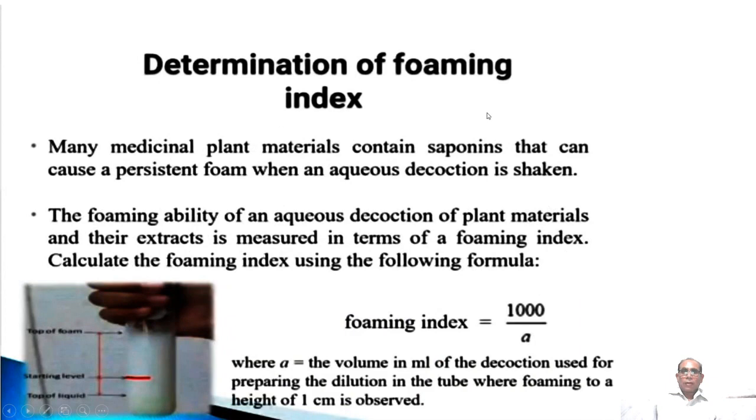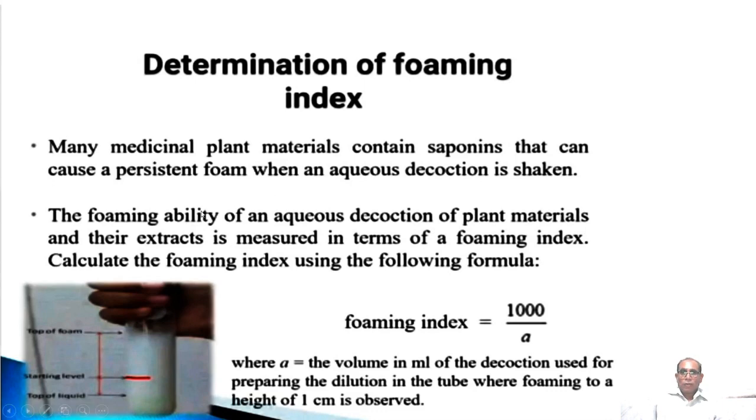Then the third parameter is foaming index. As I have seen previously, saponins also have the property of producing foams. Many medicinal plants which contain saponin, if soaked in water and then shaken, or as a decoction, produce permanent froth. So if we are preparing any liquid preparation and saponin is present, then your preparation will have a permanent froth or foam which is retained for hours.